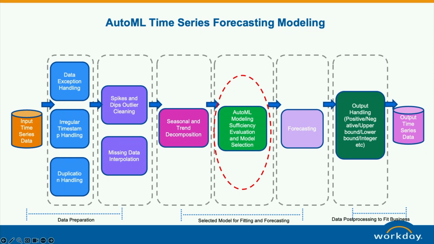In the first step, when data enters that worker, in reality the data may have exceptions, and we need to handle that. The timestamp may need to be fixed for some reason, and there may be duplicated data. We need to run the dedupe in that executor. So this is more related to data processing.